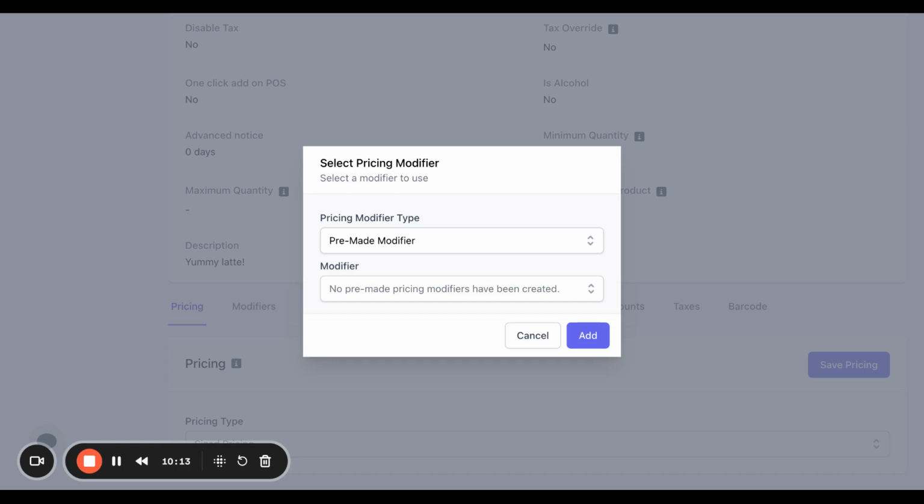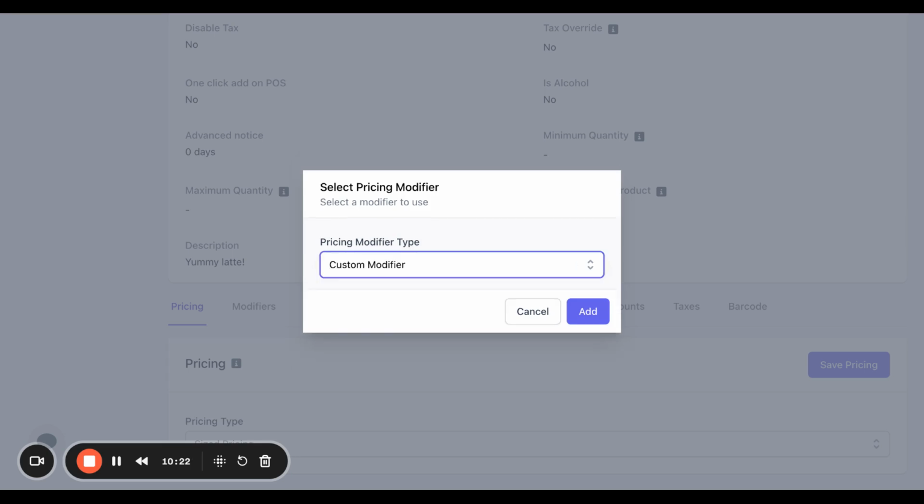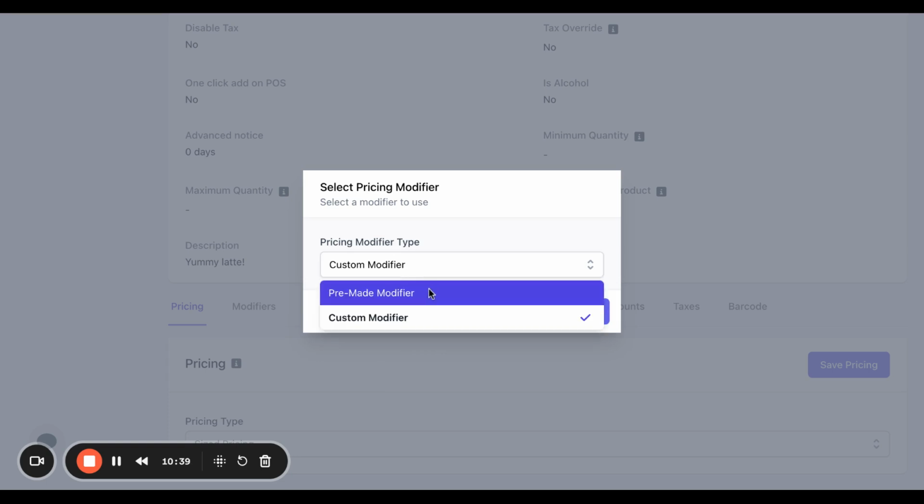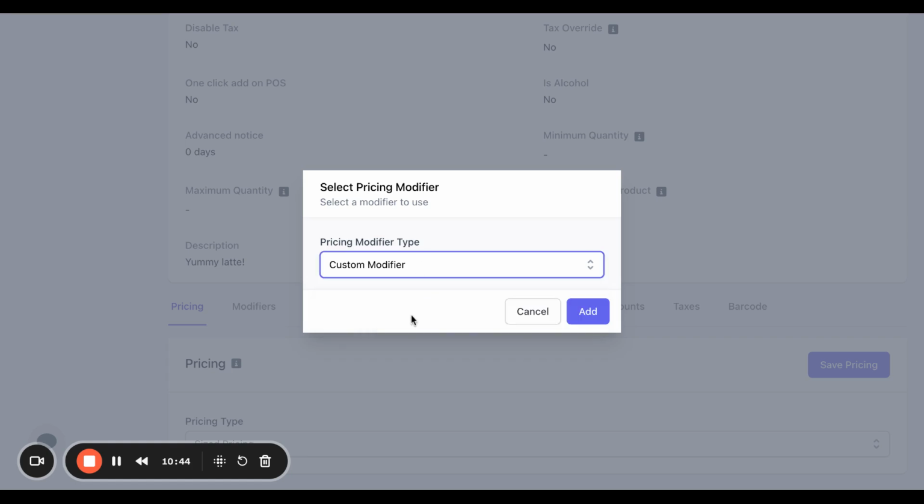This can be done in two ways, either through a pricing modifier, which we'll touch on later, or a custom modifier, which you can make on the spot. So if most of your drinks have completely unique prices, like none of them have the same price options for the size, I would recommend just creating custom modifiers. But if most of your drinks, the small, medium, large, are the same base price, I would then just create a pre-made pricing modifier. But for now, let's just do a custom modifier and click add.